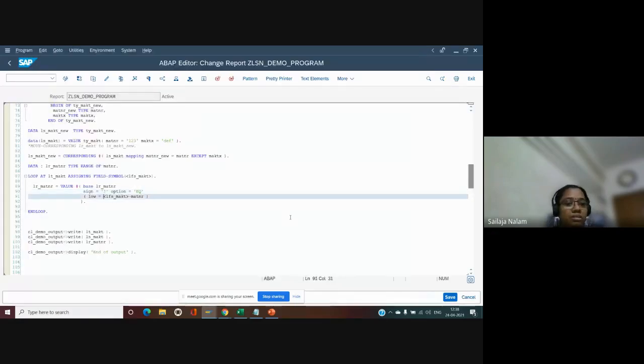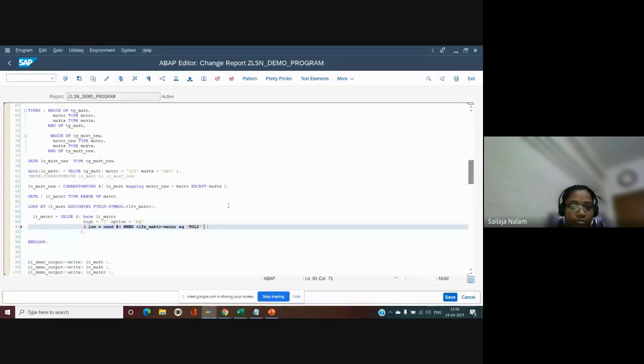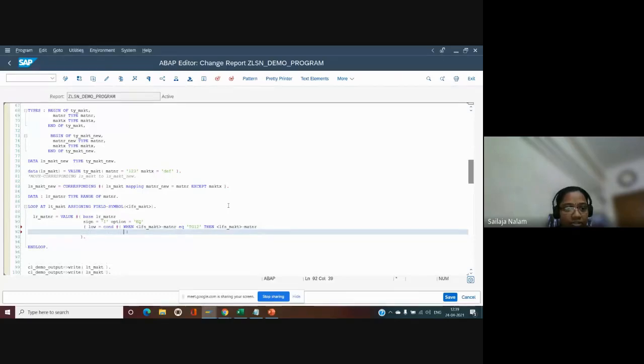So what I can do is use the keyword COND # WHEN material equal to TG12, THEN populate the material. Otherwise, don't populate it. ELSE, something else, say 1, 2, 3.